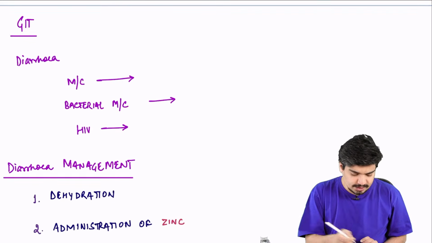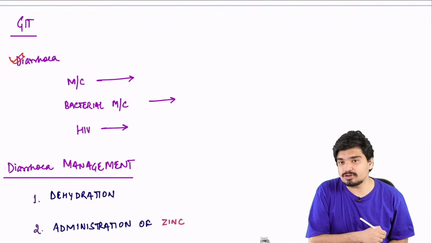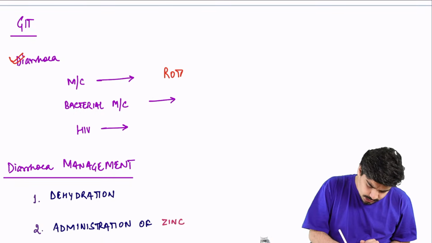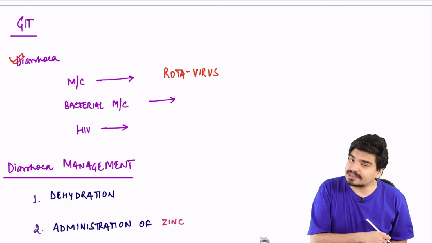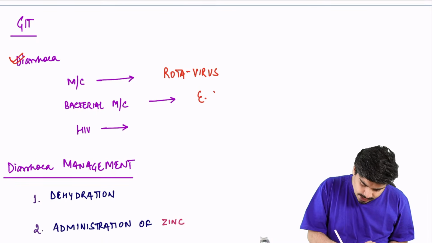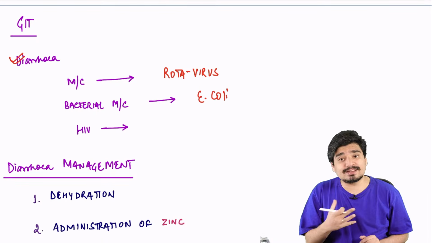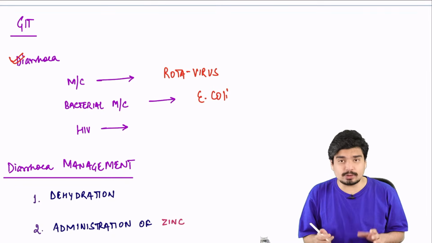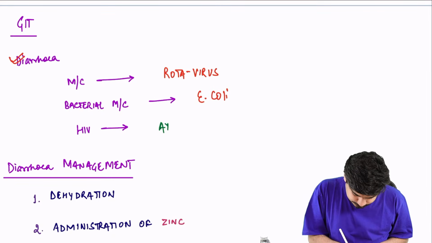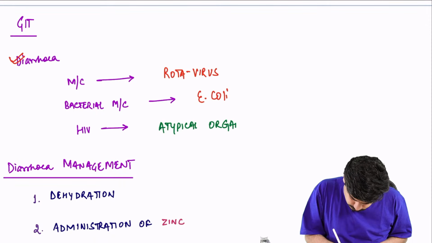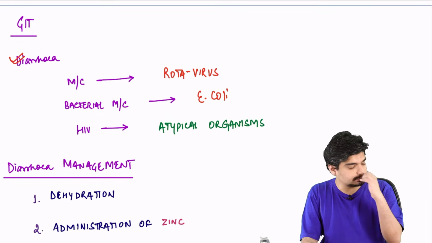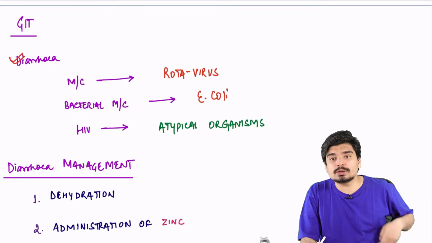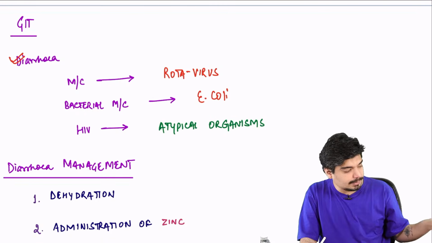Alright, so we'll discuss diarrhea. What is the most common cause of diarrhea in children? Remember, very commonly asked, it is rotavirus. What is the most common bacterial cause of diarrhea in children? It is E. coli. If a child has HIV, the diarrhea is usually caused by atypical organisms.